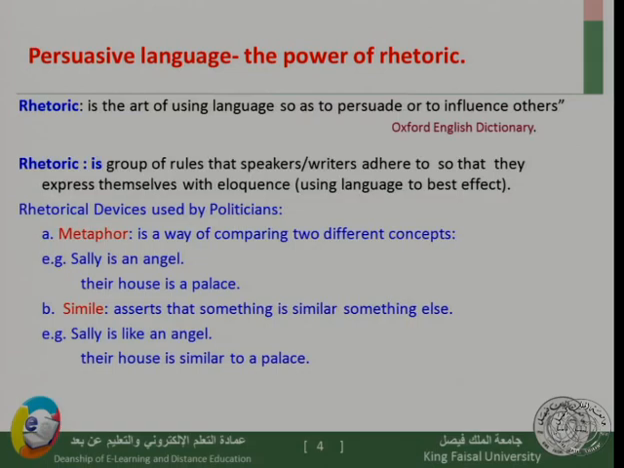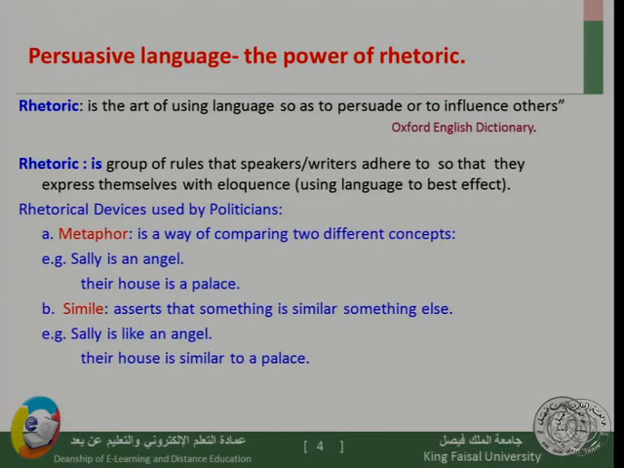So this is a definition of rhetoric generally, and there are some rhetorical devices that we are going to consider. Those rhetorical devices, as we said, are used by politicians to affect their audience or to make their point valid. So the first one we need to talk about is metaphor. What does metaphor as a rhetorical device mean? Metaphor is a way of comparing two different concepts.